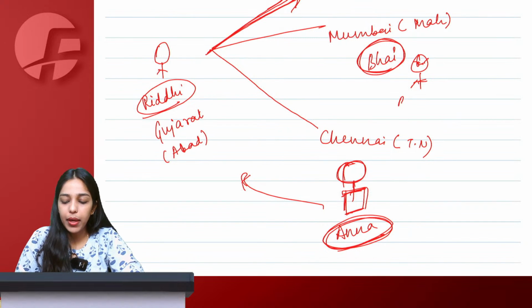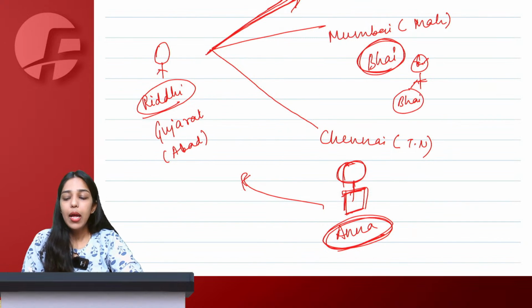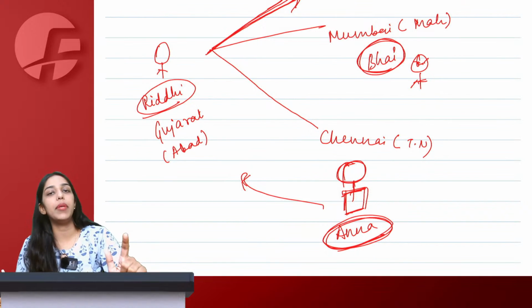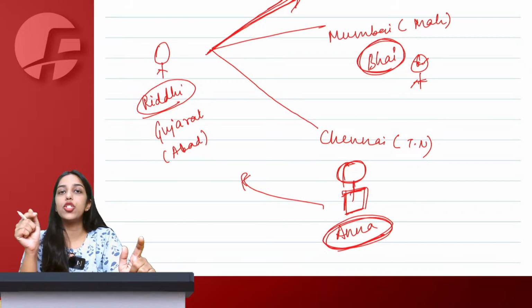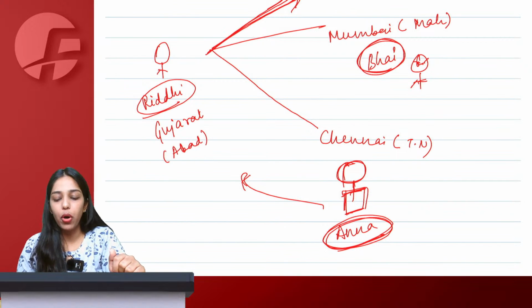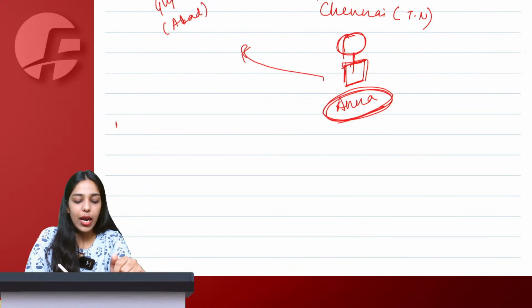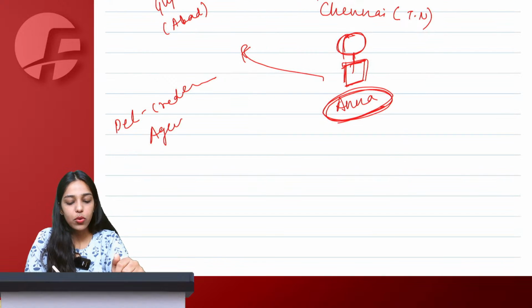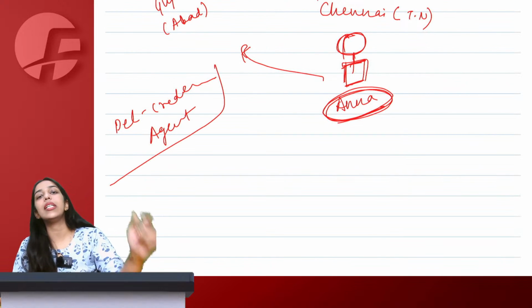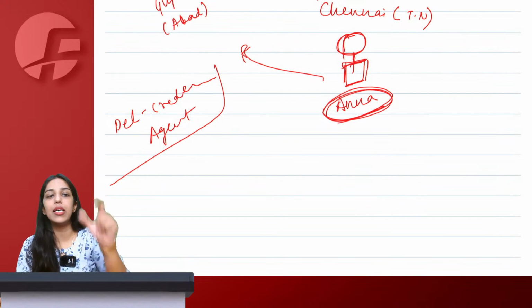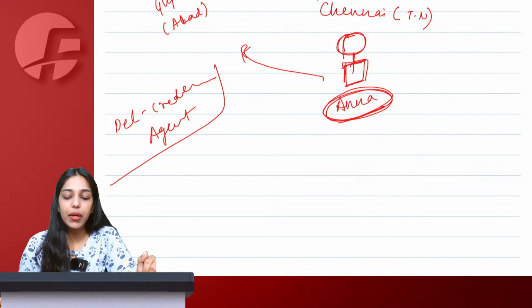So I appointed Bhai as my agent and both Anna and Bhai guaranteed me that if the ultimate customer is not making payment, they will make me payment out of their own pocket. They here are known as del credere agents. Such kind of relationship is known as del credere agent, where the selling agent guarantees you the payment even if the ultimate customer is defaulting on the payment.